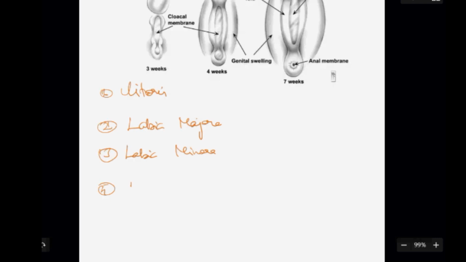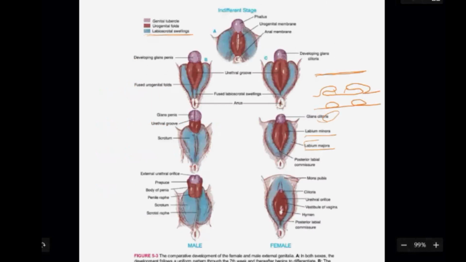These are called the genital swellings, the labioscrotal swellings, and they develop into the labia majora in the female and scrotum in the male. Labia minora develops from the urogenital folds.